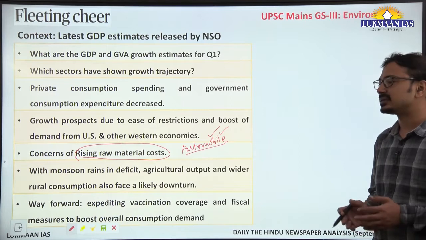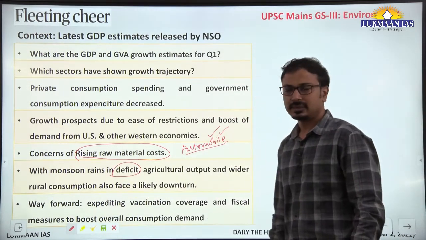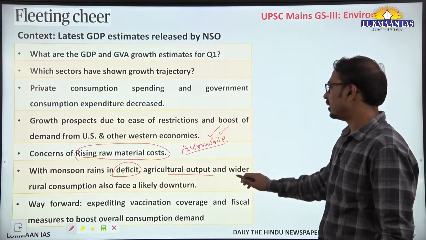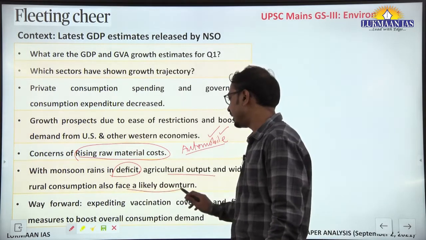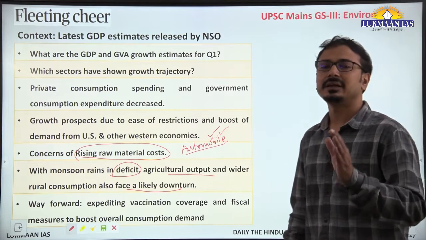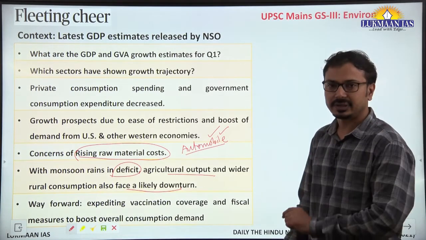Second thing we should understand, the concern is that monsoon rain deficit is going on and agriculture output may decrease and rural consumption consequently may also decrease. So in future we may expect a decrease in the consumption because of poor monsoon rainfall.